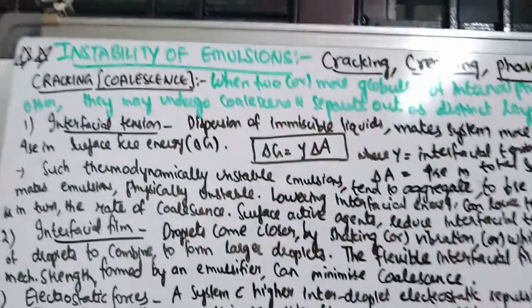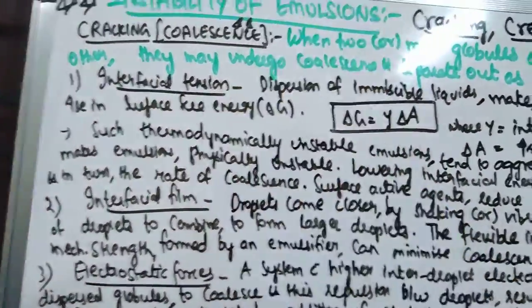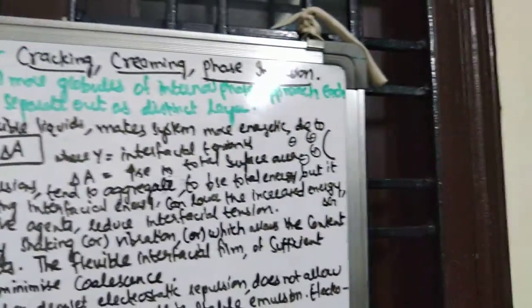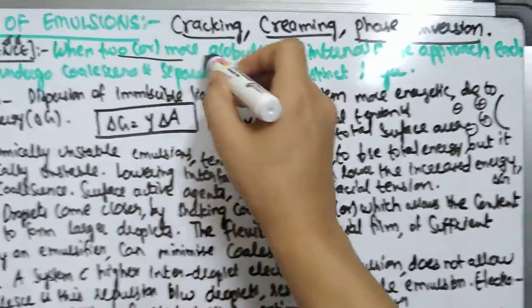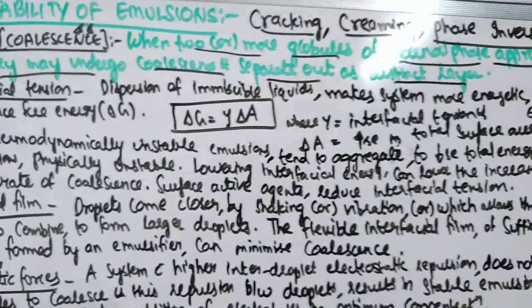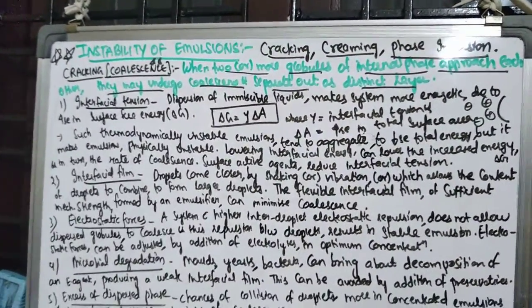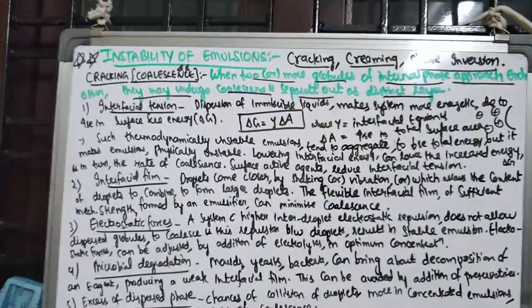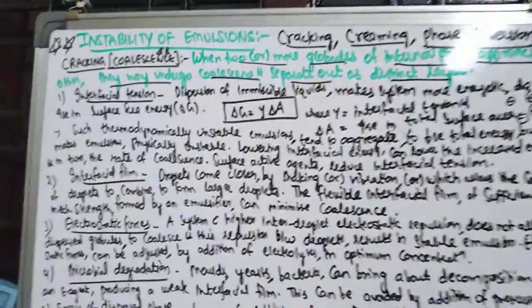Coming to the definition of cracking. Cracking, or coalescence, is an aggregation. When two or more globules of the internal phase, that is the discontinuous or dispersed phase, approach each other, they may undergo coalescence and separate out as a distinct layer, which is known as cracking or coalescence. I repeat the definition: when two or more globules of internal phase approach each other, they may undergo coalescence and separate out as a distinct layer. So this is cracking.